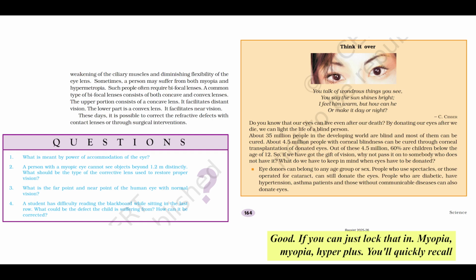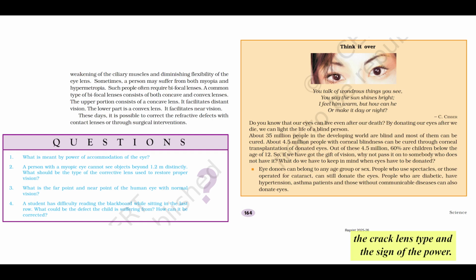Good. If you can just lock that in: myopia minus, hyper plus. You'll quickly recall the correct lens type and the sign of the power. Practice linking the problem, image in front or behind, with the solution, diverge or converge. And the lens, concave and convex, it'll stick.